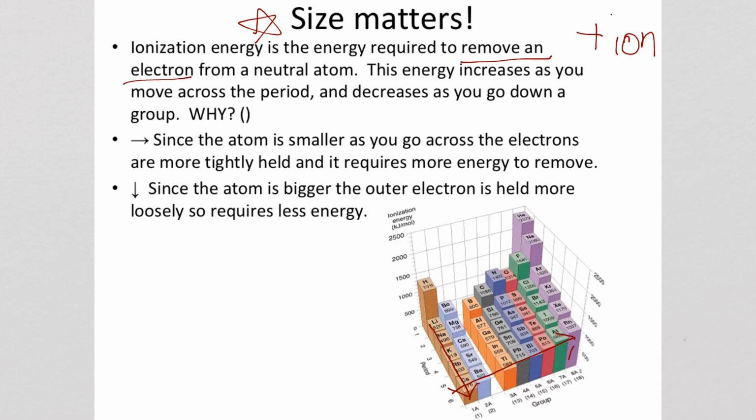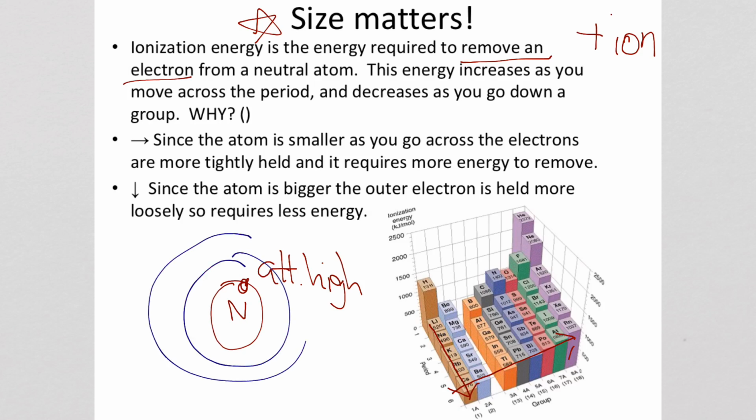So if you're trying to remove an outer electron, remember if you have a nucleus and then you have an electron out here you're trying to remove, if it's closer to the nucleus, its attraction is high. And so if its attraction is high, it's going to take a lot of energy to remove it. On the other hand, if we have another energy level and another one, and we're trying to remove this electron, the distance between that and the nucleus is much further.